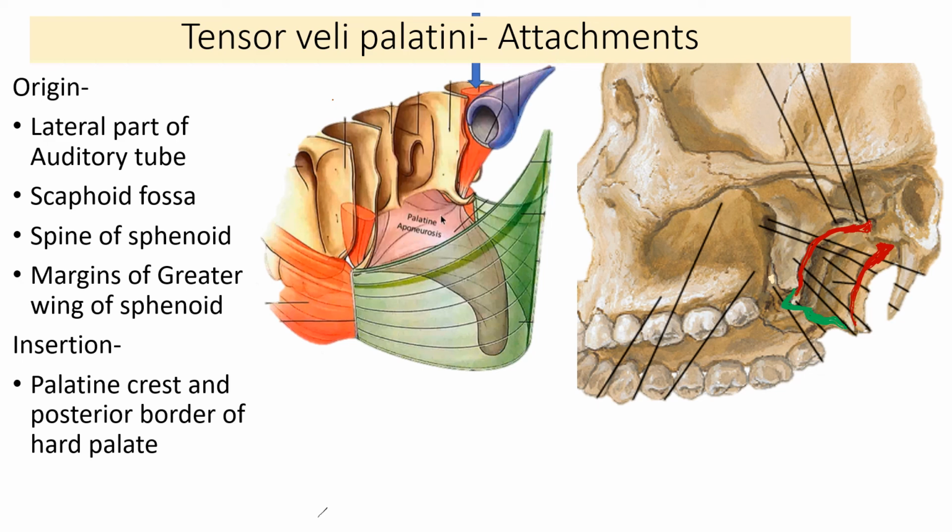In this picture on the left side, let me explain to you. This is the auditory tube, the medial end of the auditory tube. So this would be the lateral aspect, giving attachment to the tensor veli palatini. Then this is just hooking around the hamulus and forming the palatine aponeurosis, which is shown in the little pinkish brown color. Okay. So that's this, and the green structure is actually they have shown the pharyngeal muscles, the constrictor muscles of the pharynx.